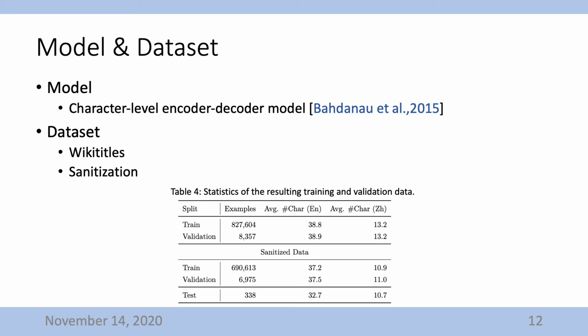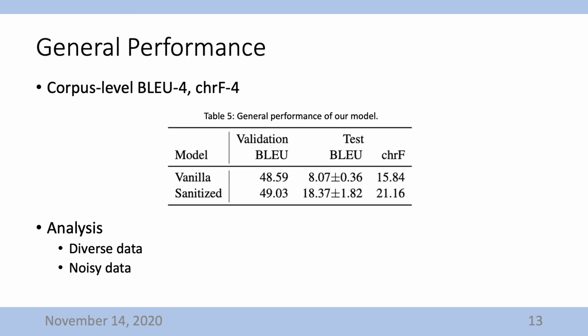First, English and Chinese names are identical. Second, the Chinese name doesn't contain Hanzi. Third, the English name contains Hanzi. And fourth, the English or Chinese name is longer than 50 or 20 characters respectively. Table 4 represents the statistics of the resulting training and validation set data. All entities in both English and Chinese are split into characters, and the space is replaced with a special token. The vocabularies are built with all words from the original and synthesized training data.